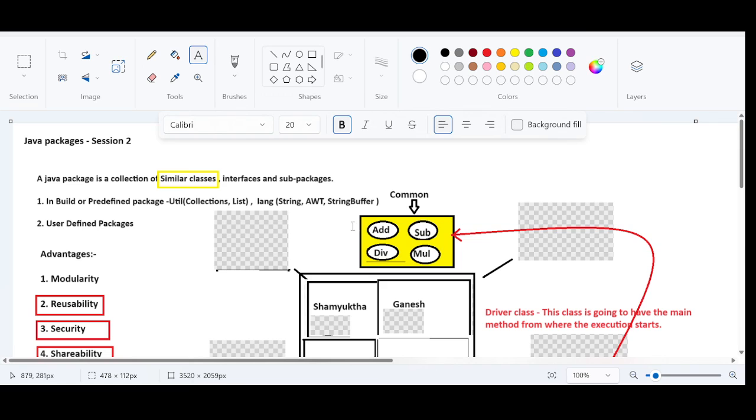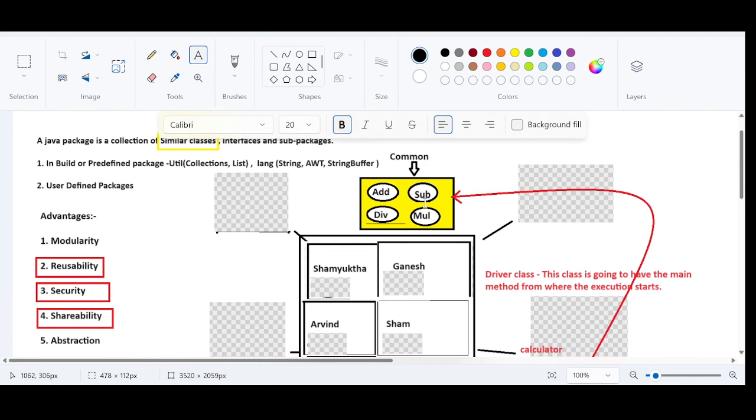This is not a compulsion, it is a recommendation. It is highly recommended to keep all the similar classes under one package, so that it will be very easy for us to access, and it will ensure that everything remains organized.